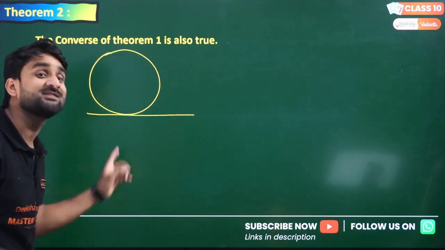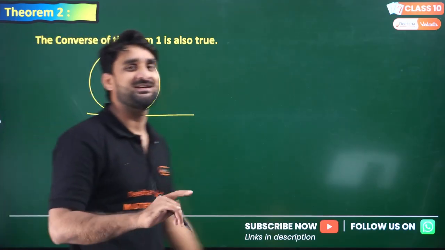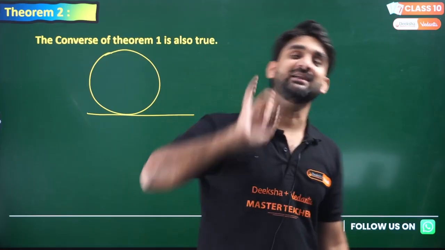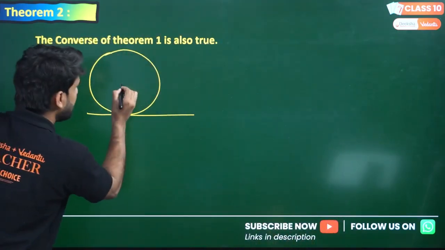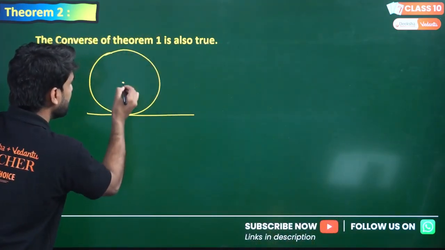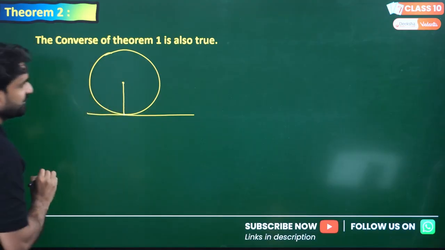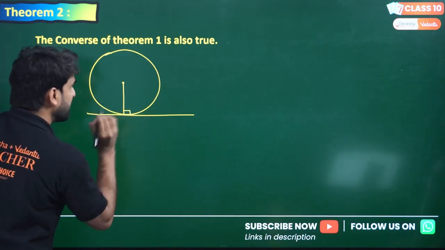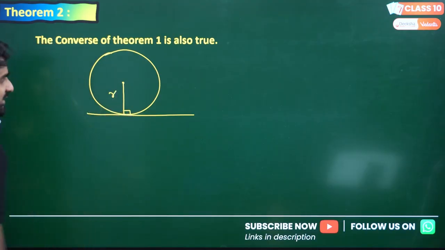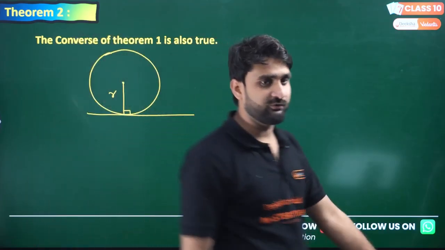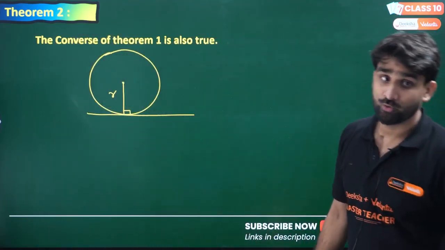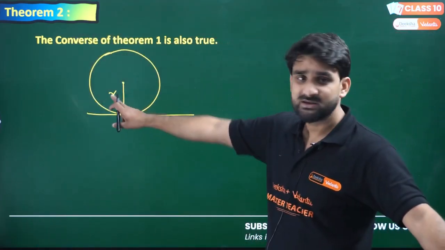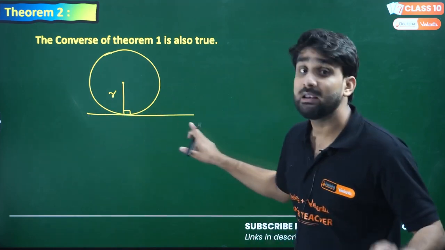See, I'm calling this a line. I'm not calling this a tangent. I'm calling this a line. Here is the center, this is the radius, and this is 90 degrees. This is given to you. Don't worry about that. The radius is here, this is 90 degrees, and this is our line.